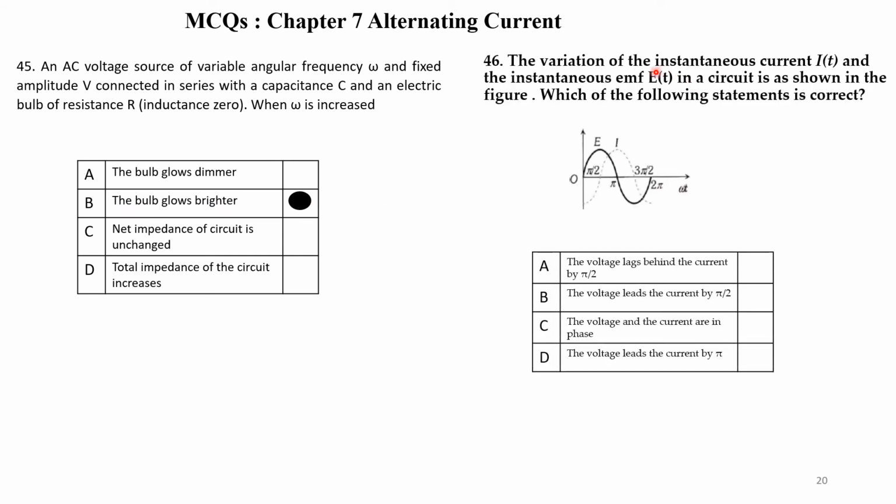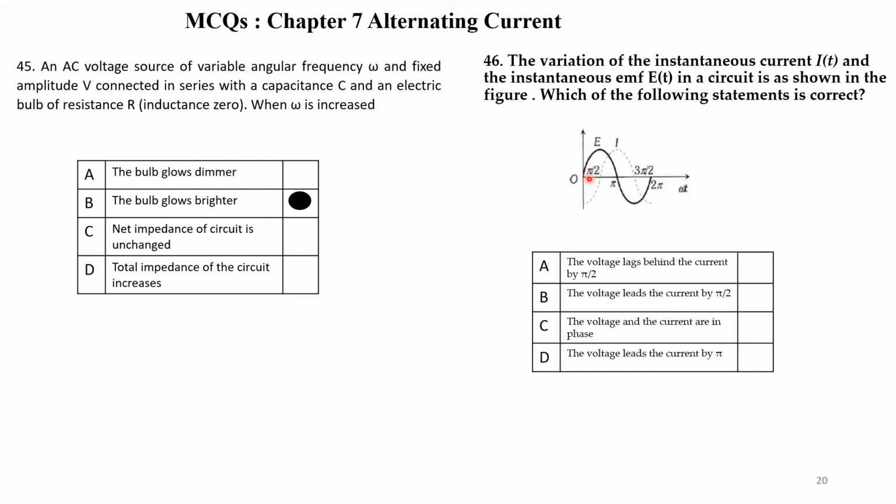Next question. The variation of instantaneous current I(t) and the instantaneous EMF E(t), that is, E is a function of time. This is the AC voltage varying with time in a circuit, as shown in the figure. Please see the figure here.